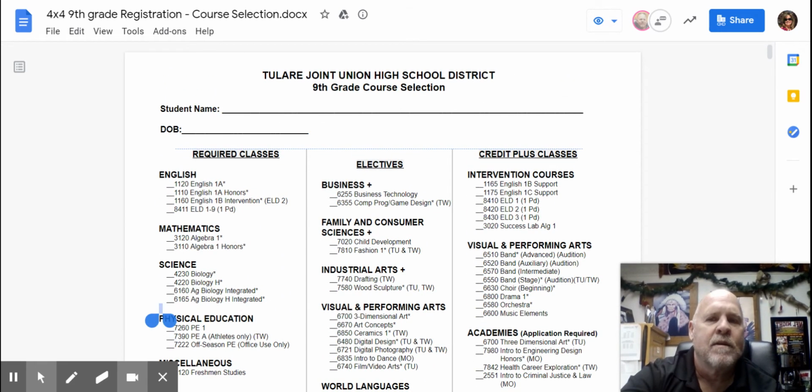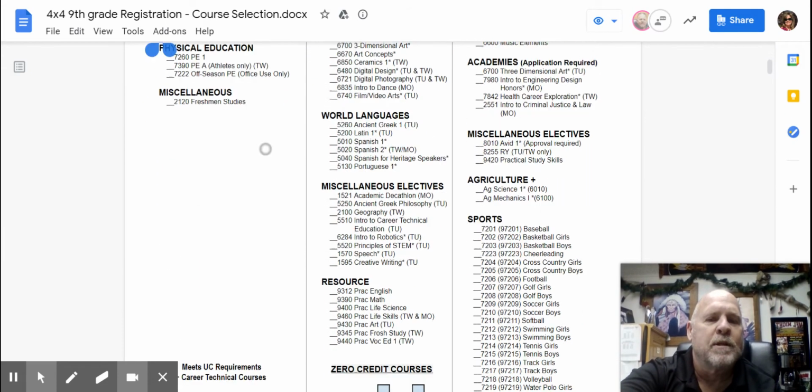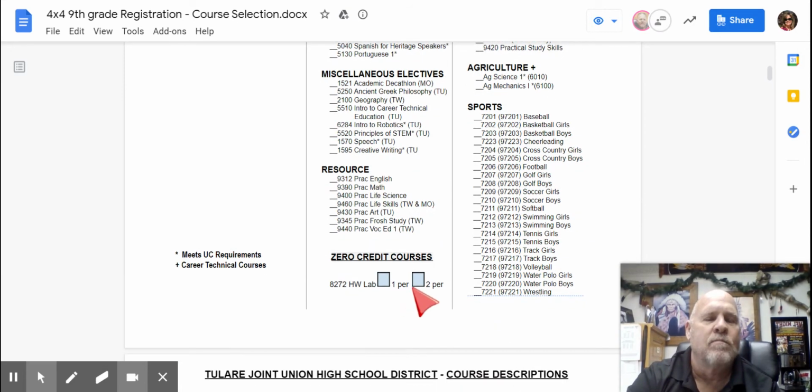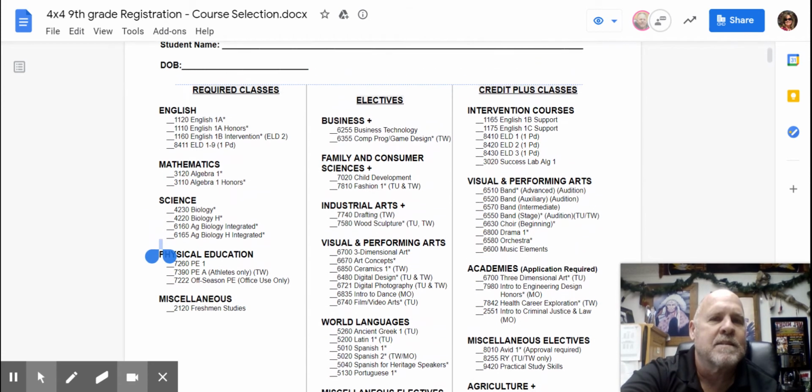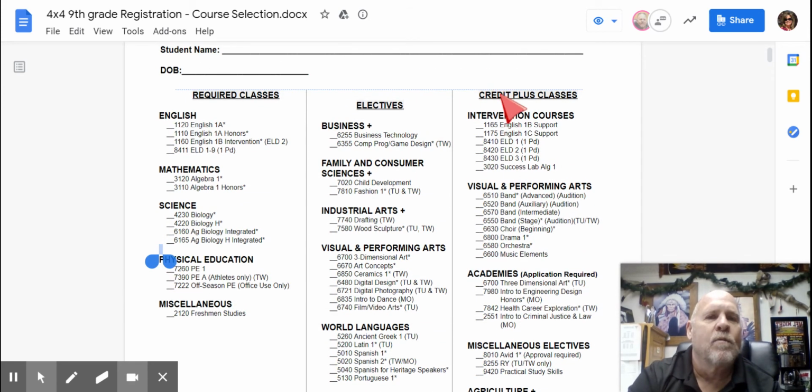Most of you, again, will take the 5 required classes. You may take 1 elective in the middle, and then probably 2 homework lab classes down below. That will be your 8 classes. Some of you that are going to take the Credit Plus classes, 1 over here in this column, the far right column, or 2 classes will give you the option of taking 7 or 8 classes.